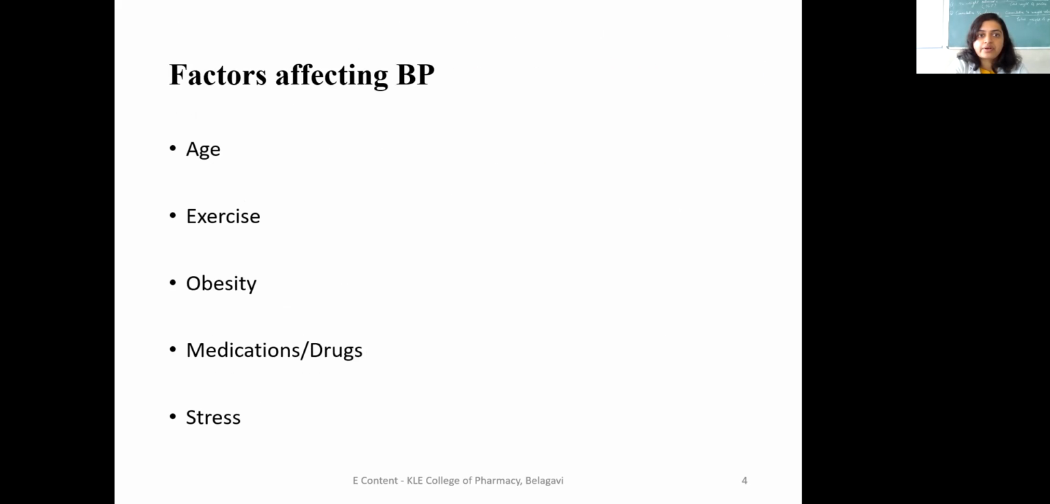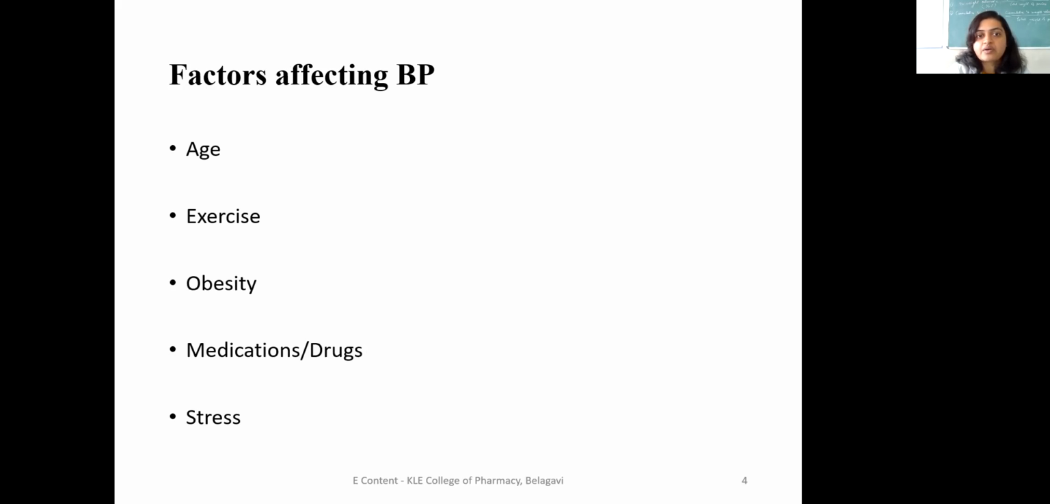Next, the factors which are involved in BP. We'll study the various factors one by one. Some of the factors involved in blood pressure are age, exercise, obesity, medications, drugs, and stress.